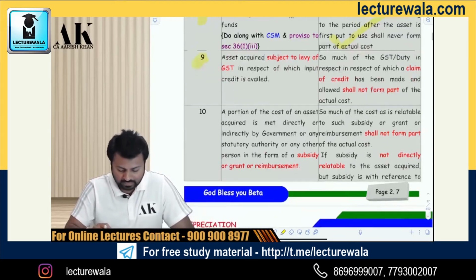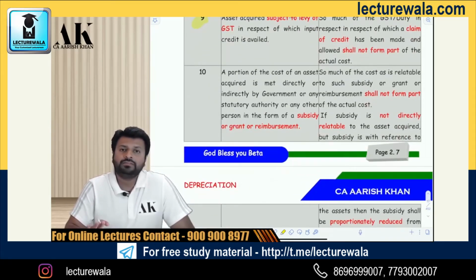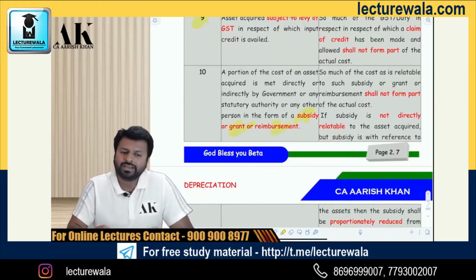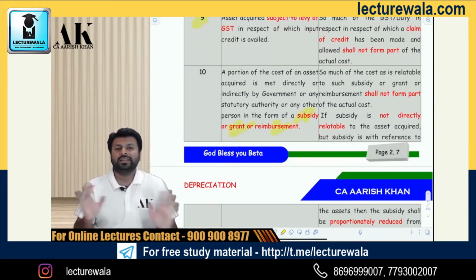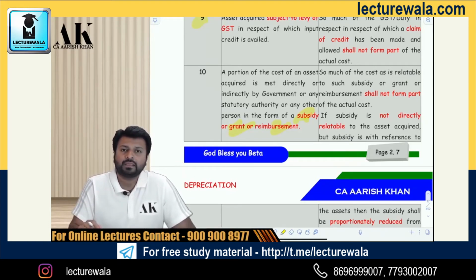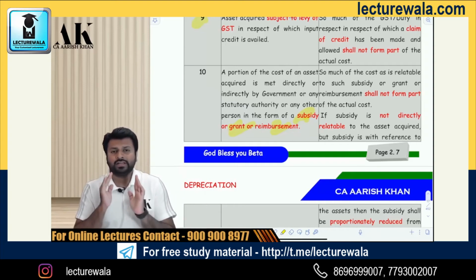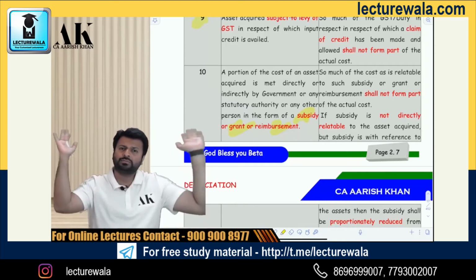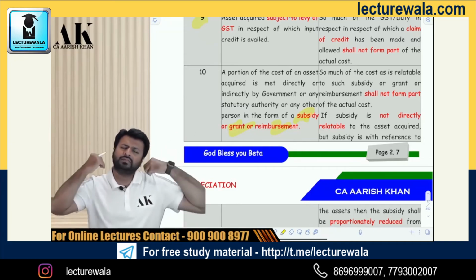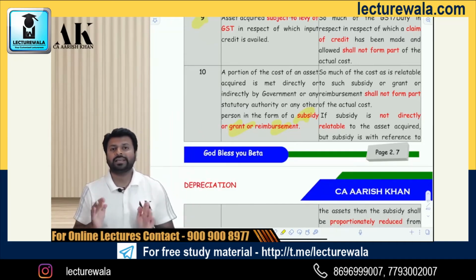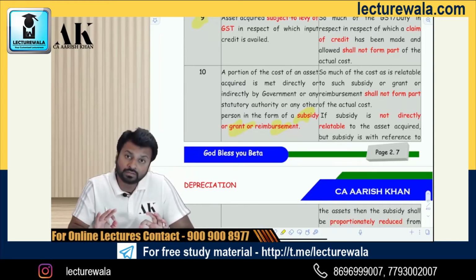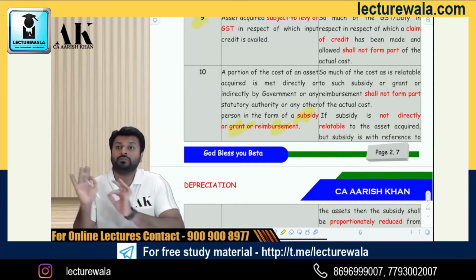Okay. Next, if you are buying an asset and you have been given some subsidy, grant or reimbursement by the government or by any person or authority, then that subsidy, grant or reimbursement shall not form part of the asset. Similarly, if the government is giving you a subsidy, grant or reimbursement not for one asset but for a pool of assets, say the government is saying we will give you 30 crore rupees subsidy for as many assets as you want to buy, then you will reduce the subsidy proportionately from all the assets and not from one single asset.